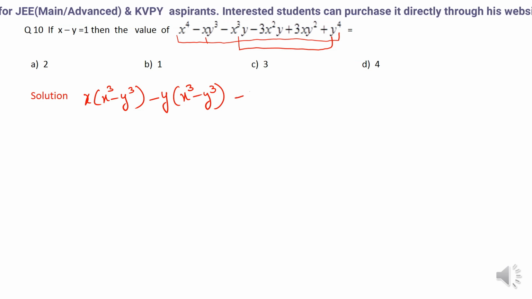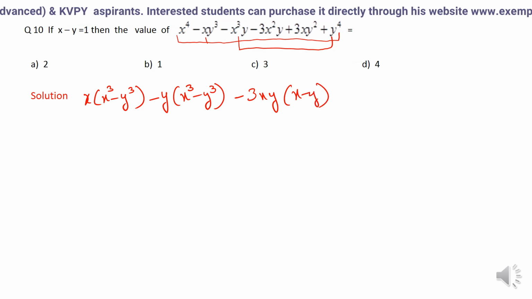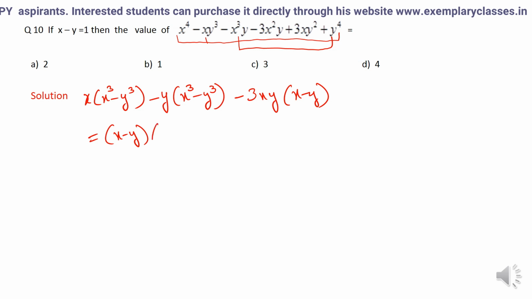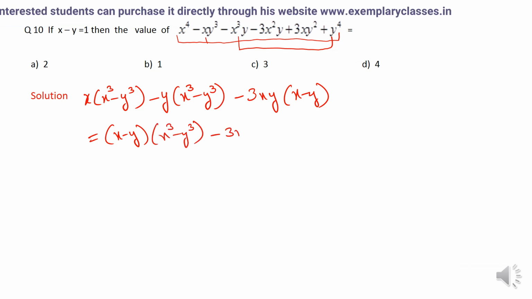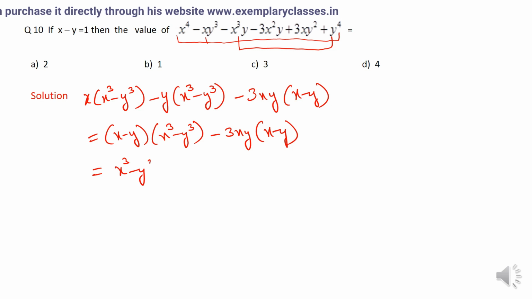And the remaining terms can be written as minus 3xy into x minus y. Fine. Now this can be again written as x minus y into x cube minus y cube minus 3xy into x minus y. I know the value of x minus y, so this is just x cube minus y cube minus 3xy. What I have done, I have put the value of x minus y as 1.